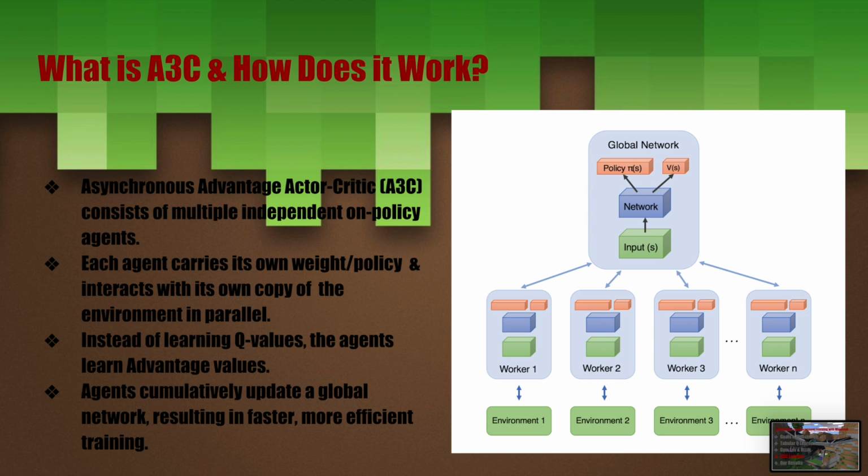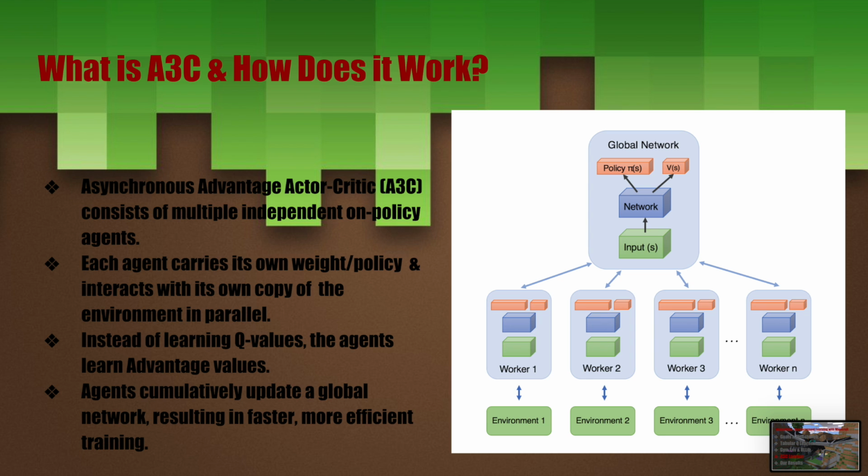Asynchronous Advantage Actor Critic consists of multiple independent on-policy agents. Each agent carries its own weight and policy and interacts with its own copy of the environment in parallel. So you basically have multiple worker agents all running in parallel and training, and when an agent finds an improvement to the policy, it updates to the global network.